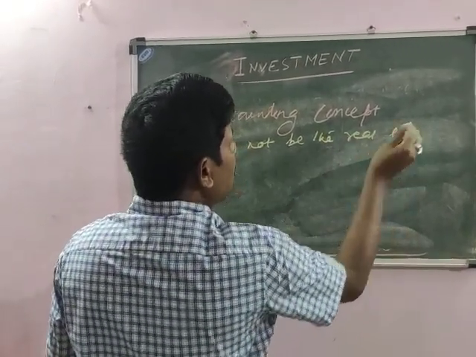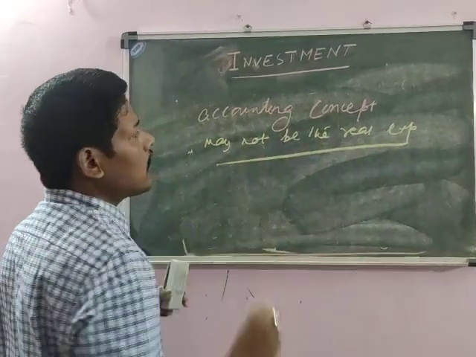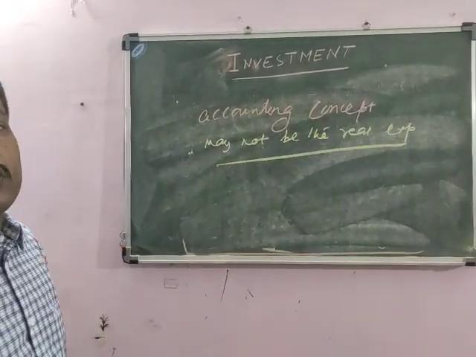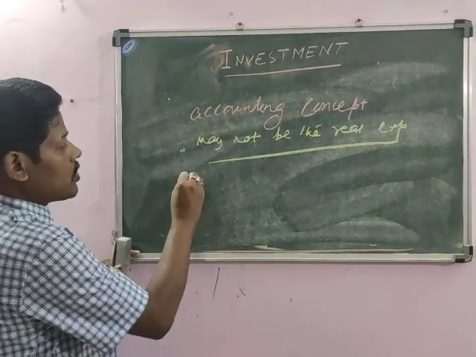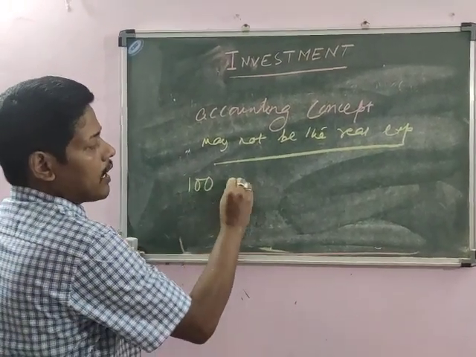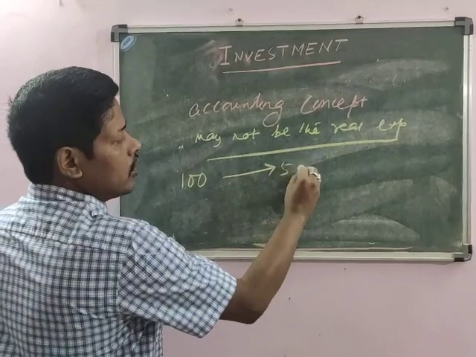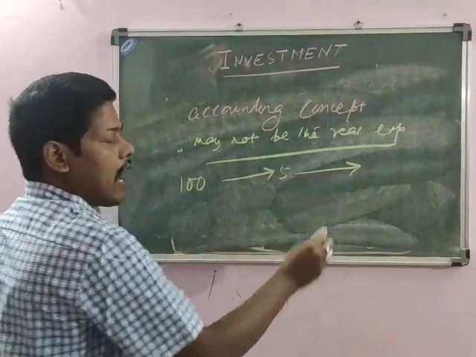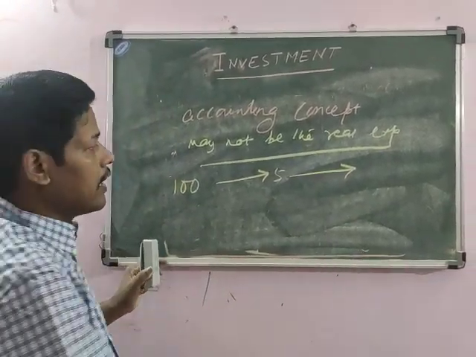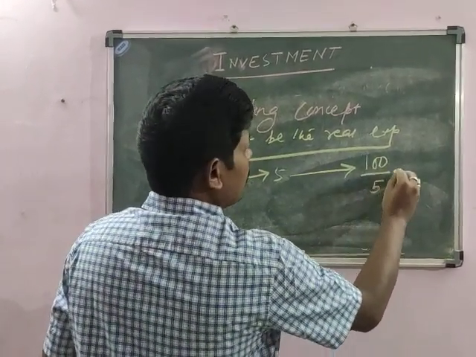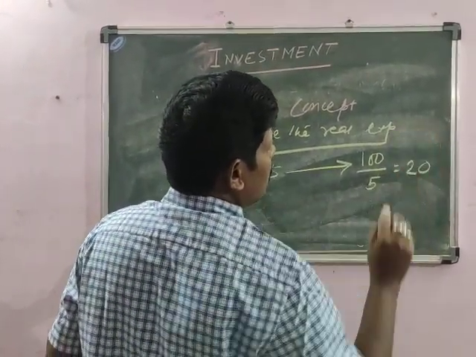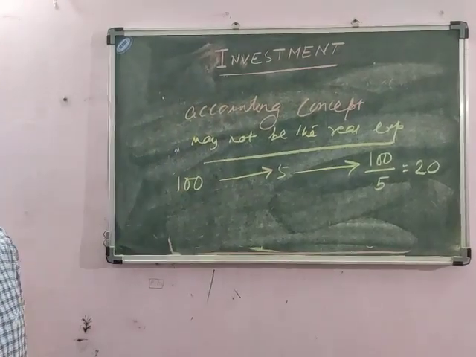From the very beginning there is a provision for depreciation. Suppose the machine costs $100 and its life is 5 years. In each year how much value will be depreciated? That will be 100 divided by 5, equal to $20.